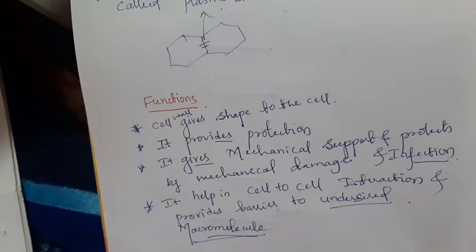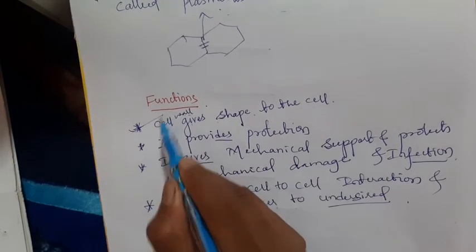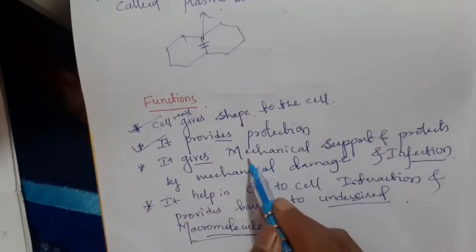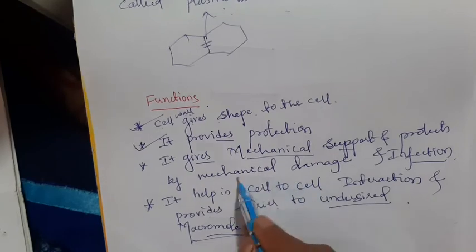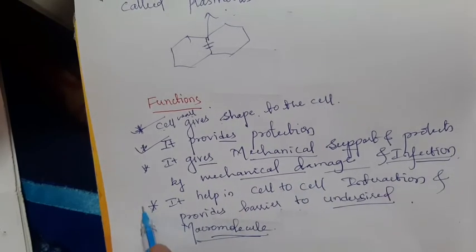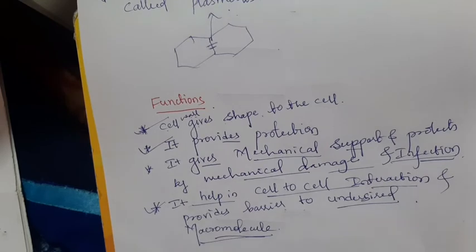This is all about the functions of the cell wall. The cell wall gives shape to the cell, provides protection, gives mechanical support, and saves the cell from mechanical damage and infection. And last, it helps cell to cell interaction.